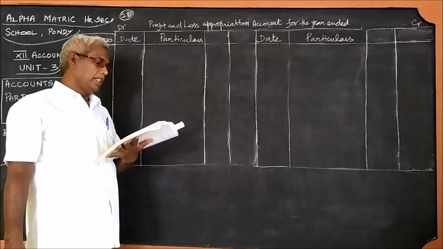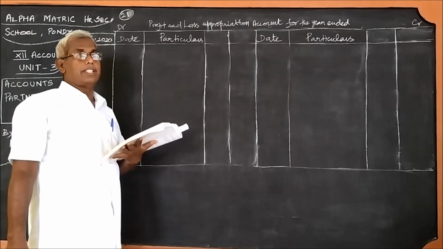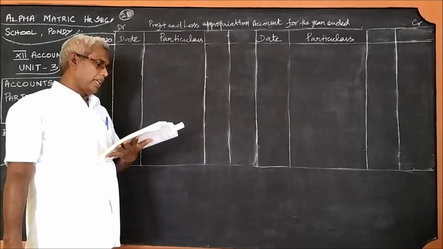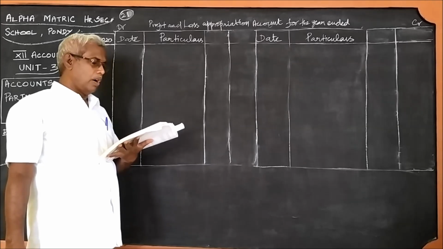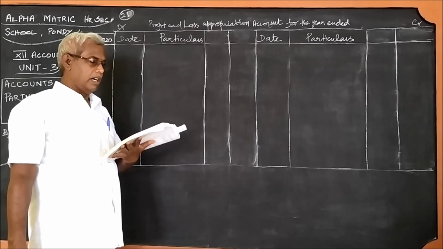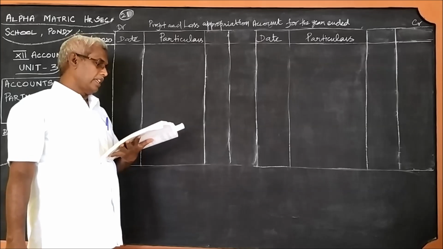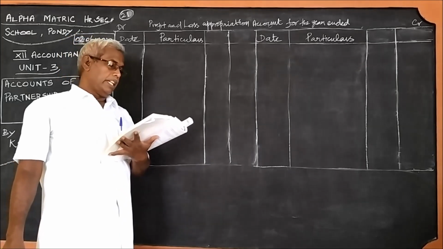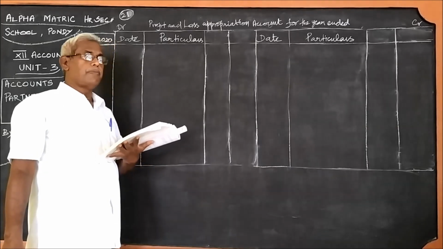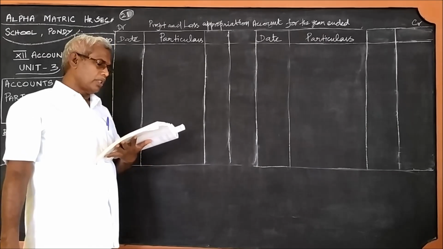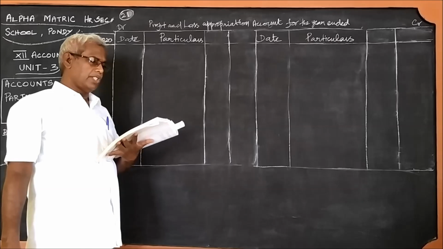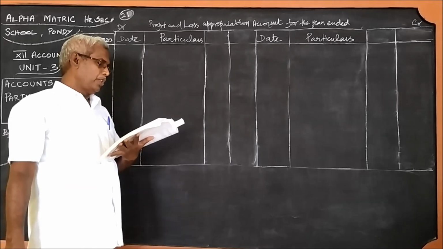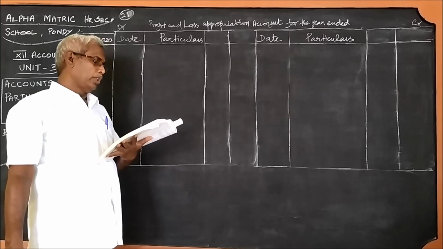Interest on capital is to be allowed at 6% per annum. Interest on drawings charged to Anand and Narayanan are 1,800 respectively. The net profit of the firm before considering interest on capital and interest on drawings amounted to 35,000.